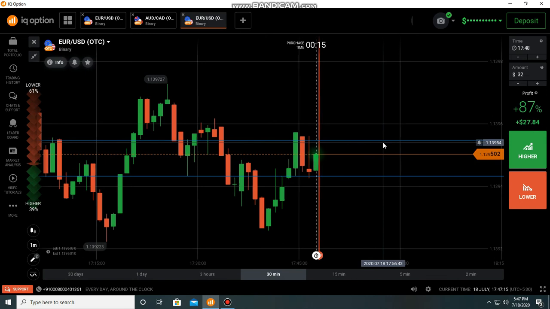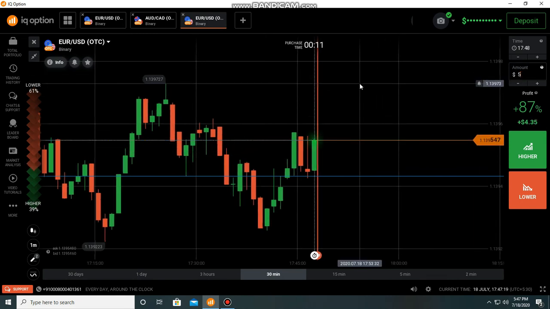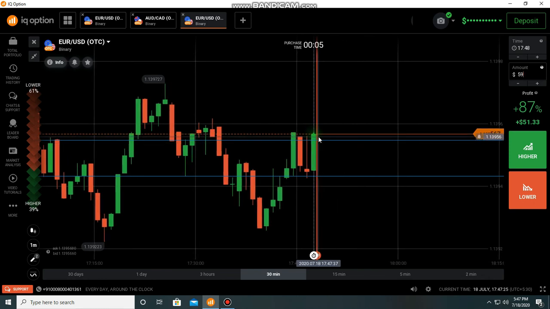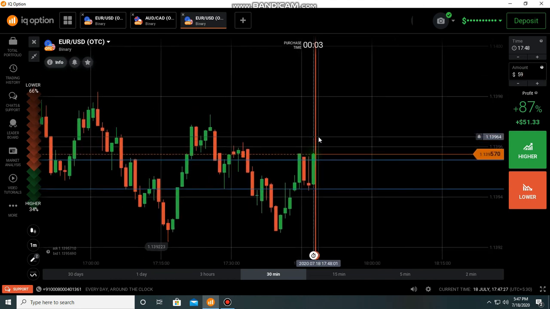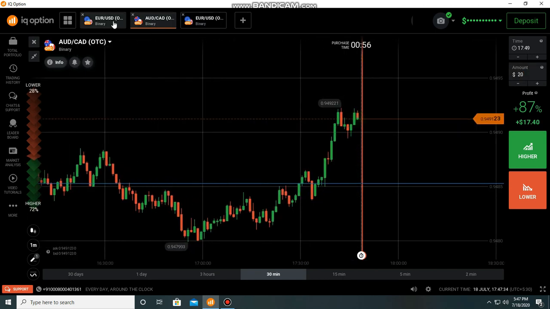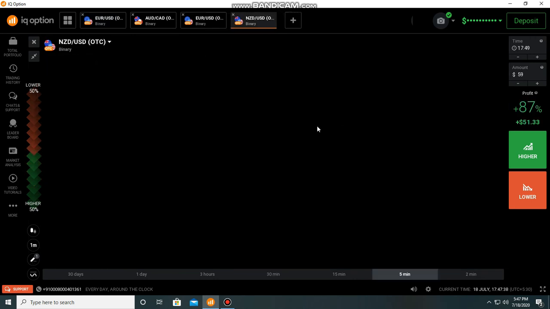Okay, it's going up, so we can take a trade from the next candle. After the closing of this candle we can wait. This present candle should be bullish. We can see some strong buyers entry here in AUD CAD. Okay, I need to look at another pair.